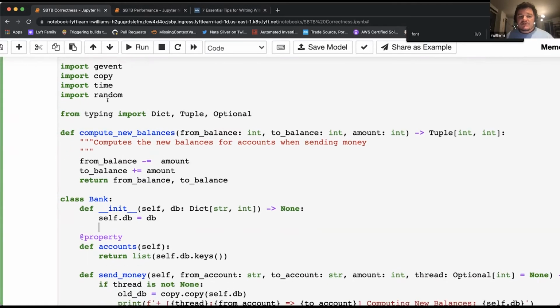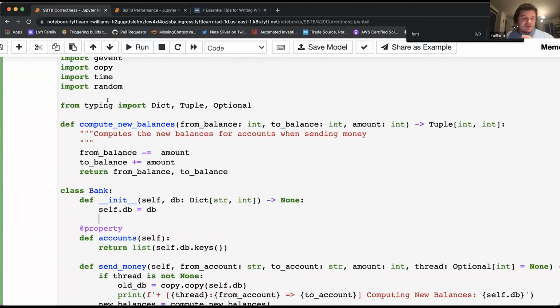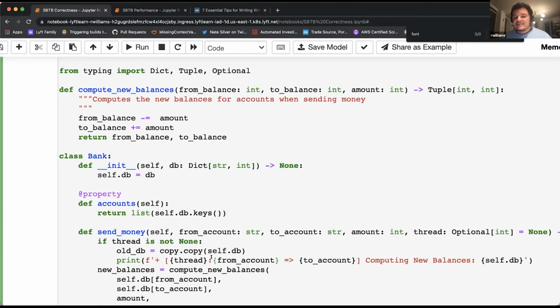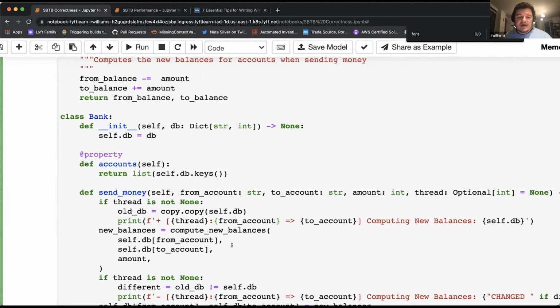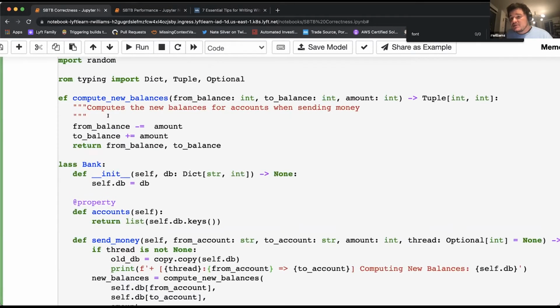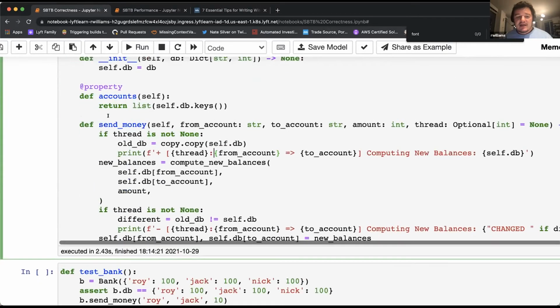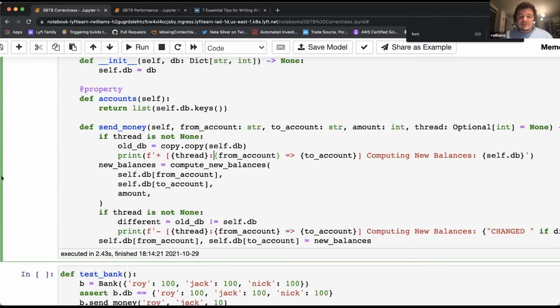For this first example, we're going to imagine that we're building a bank, no fancy cryptocurrency, just a traditional in-memory bank database. We have a database here that just maps strings to integers, which is the name of the account to the balance. We can list the accounts and send money between accounts. We have some useful debugging code here that we'll use later. And we have this function, compute new balances, which we use to decide what the new balances should be. It takes in the old balances and the amount to transfer, and creates the new balances. So when we send money, we just compute the new balances, and then we assign those values in the database. Pretty straightforward.